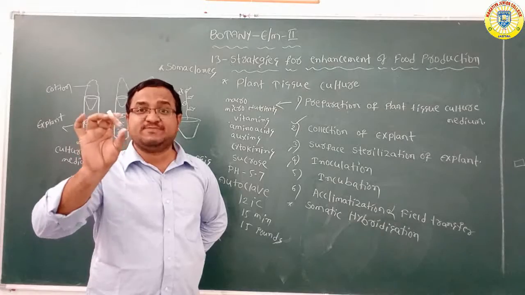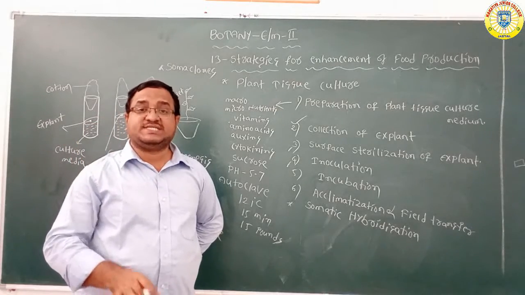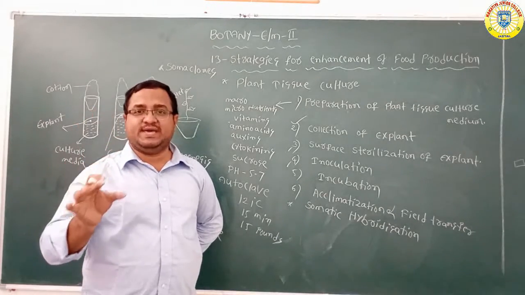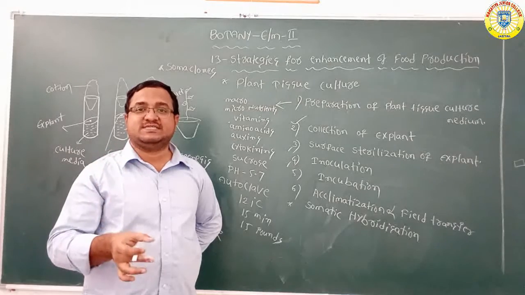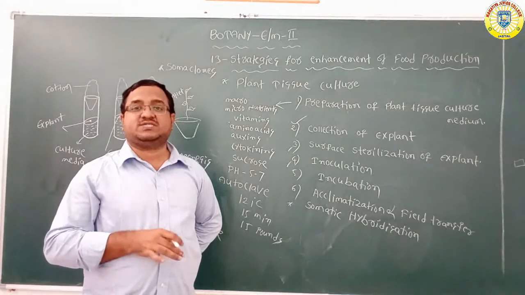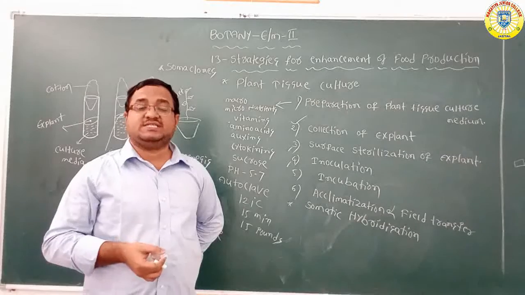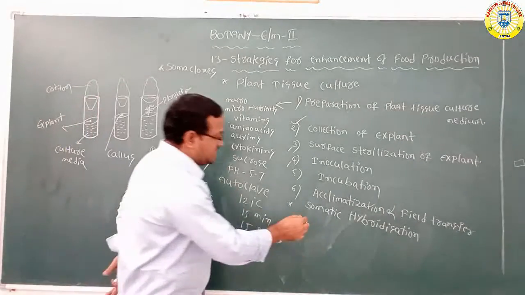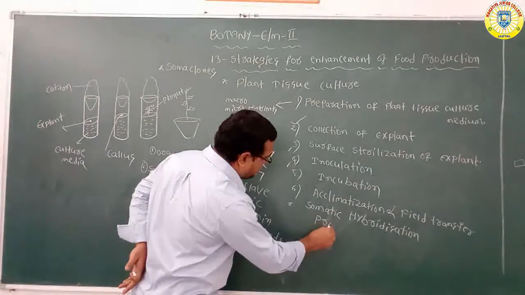Here you should remember what a protoplast is. The cell whose cell wall is removed by enzymatic reactions is called a protoplast. Protoplast means naked cell, a cell which does not contain a cell wall.